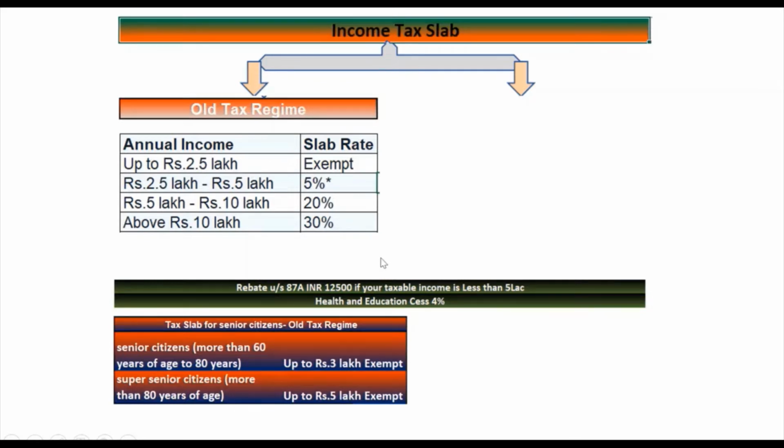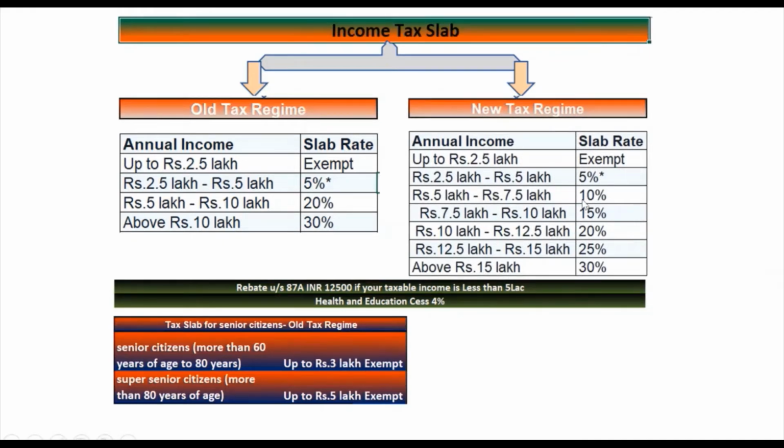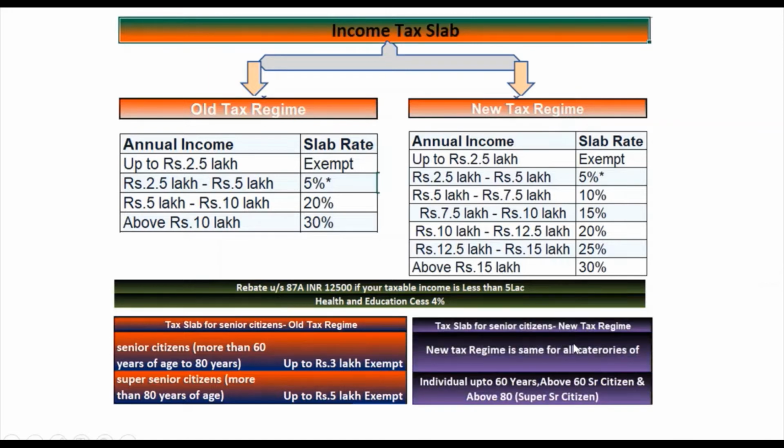Now we will see the new tax regime. The new tax regime and slab rate with effect from 1st April 2020: up to rupees 2.5 lakh is exempt, rupees 2.5 lakh to 5 lakh the tax rate is 5%, rupees 5 lakh to 7.5 lakh is 10%, rupees 7.5 lakh to 10 lakh 15%, rupees 10 lakh to 12.5 lakh 20%, rupees 12.5 lakh to 15 lakh 25%, and more than 15 lakh is 30%. The new tax regime is the same for all categories of individuals, including senior citizens and super senior citizens.